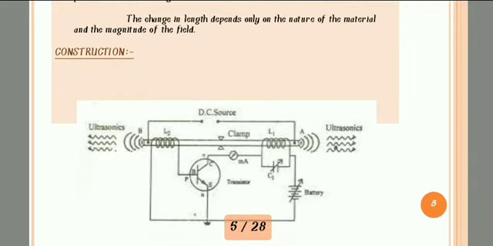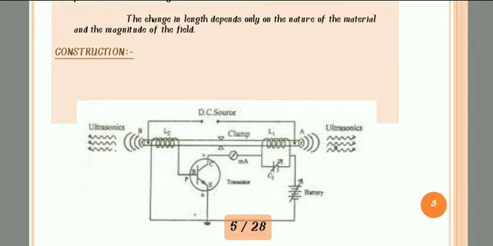See here the circuit diagram of the magnetostriction method. Here the DC source, meaning direct current, is applied to this circuit. First of all, see the parts of the circuit diagram. We use a ferromagnetic rod, with ends represented as A and B. One end is A and the other end is B. To this rod, in the middle, we use a clamp.